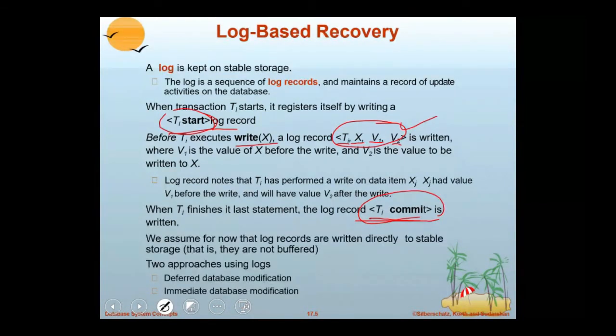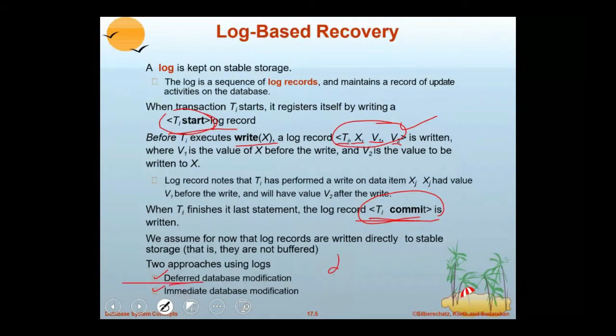For maintaining the information about a transaction in a log, we call them log records. We have two approaches. One we call deferred database modification. Another we call immediate database modification. Here you observe the word deferred.